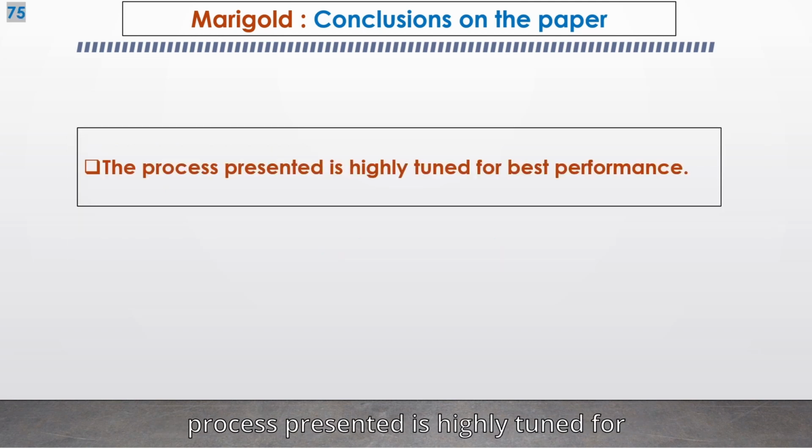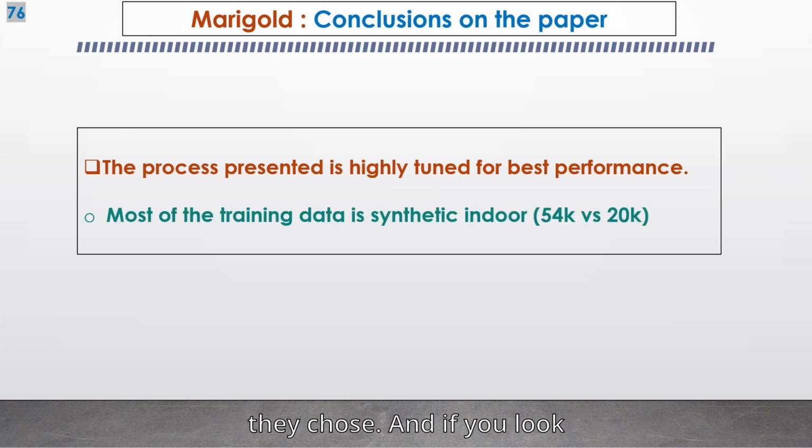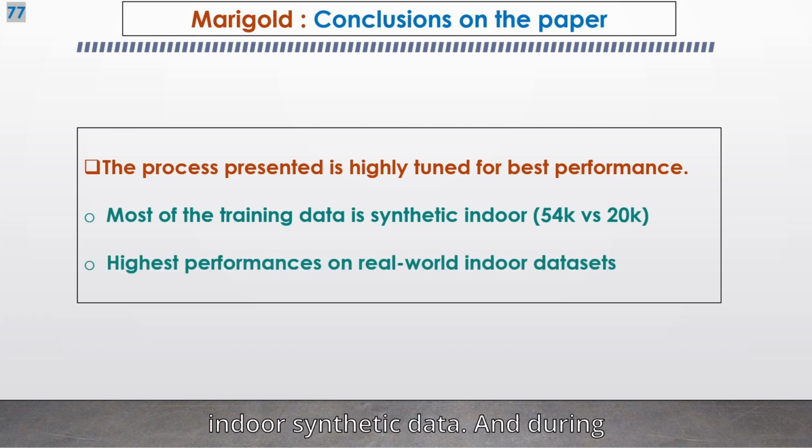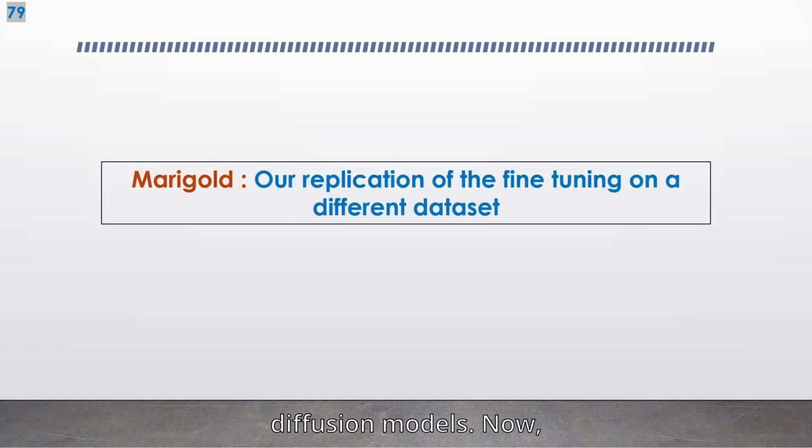The process presented is highly tuned for best performance on the specific dataset they chose. And if you look closely, most of the training data was indoor synthetic data. And during testing, the highest performances were also obtained on real-world indoor datasets. But the paper is a very good attempt at repurposing diffusion models.